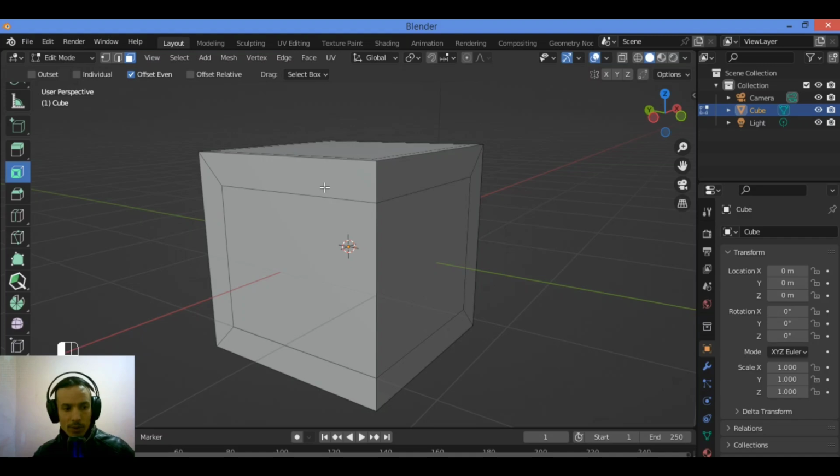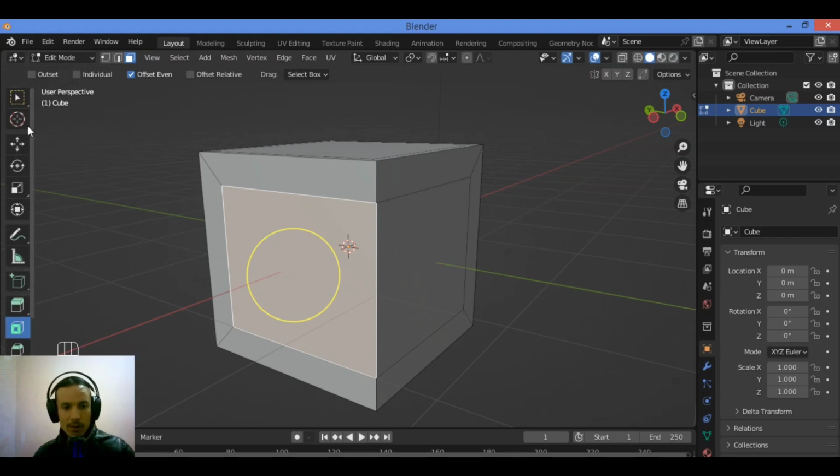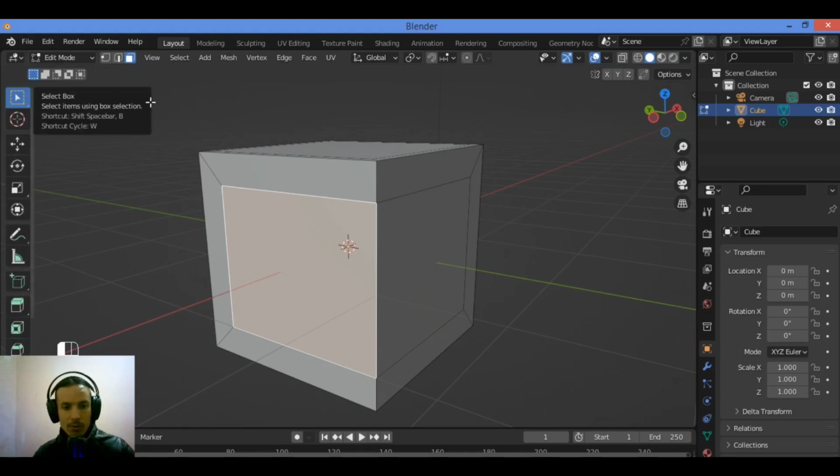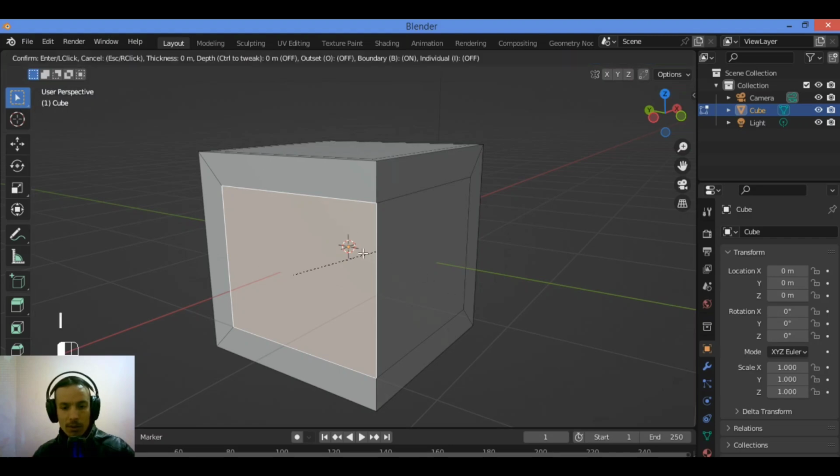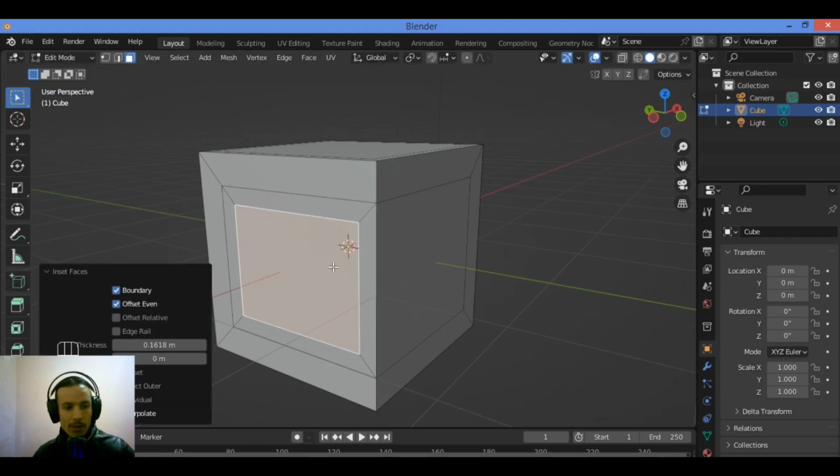Let me show you now what shortcuts and options are there to inset in Blender. While the shortcut key for the Inset tool is I, as shown in the tutorial, we have several modifier keys we can also use while we are adjusting the inset and before we confirm. These modifiers access some features otherwise accessible through the operator panel once the operation is confirmed, but using shortcut keys can help speed up the modeling process. After I press I to inset, like in this example, let's activate this tool, hit I to inset like this.